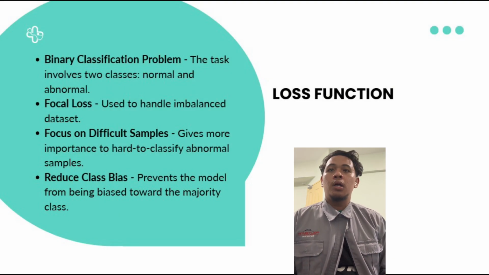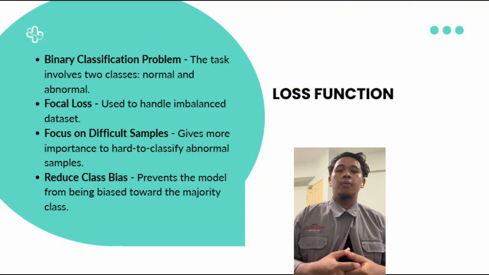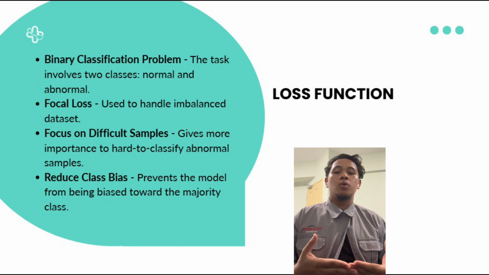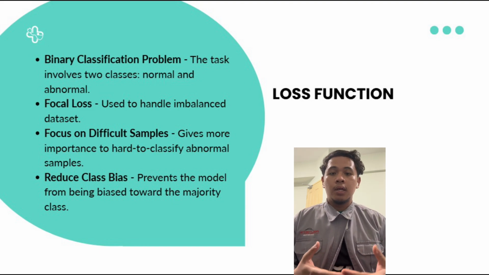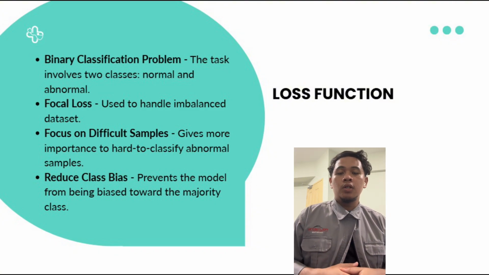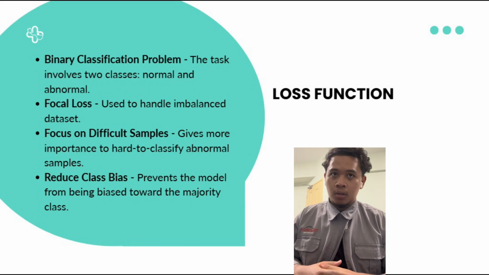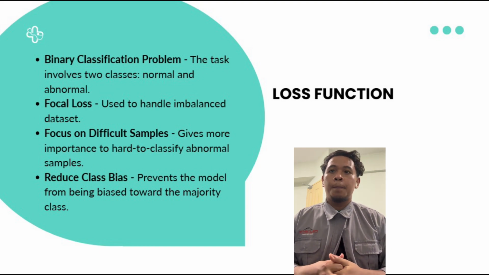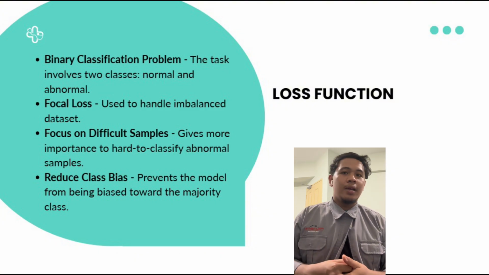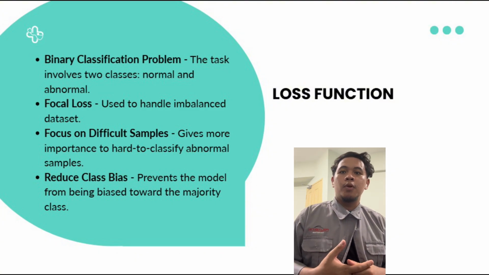The loss function in this project is for a binary classification problem, where the goal is to classify heart sound into normal or abnormal. In this model, focal loss is used instead of standard binary cross entropy. This is because the dataset is imbalanced, where normal samples are more than abnormal samples.